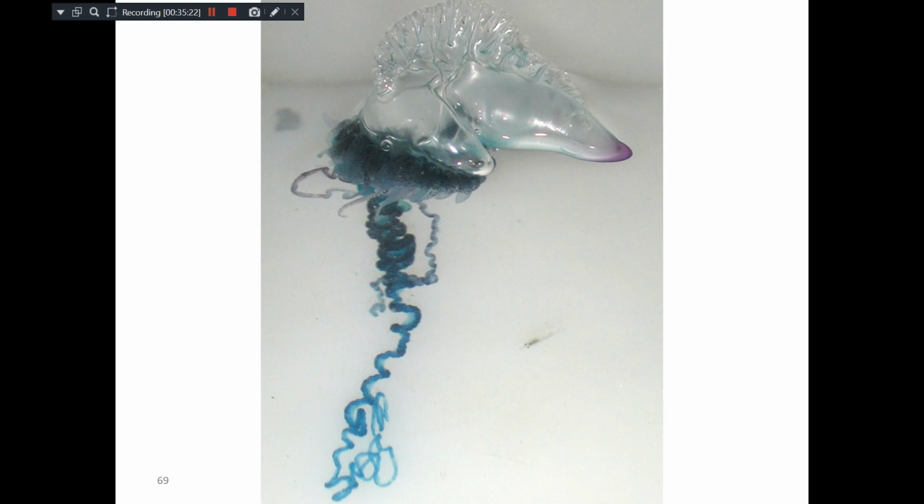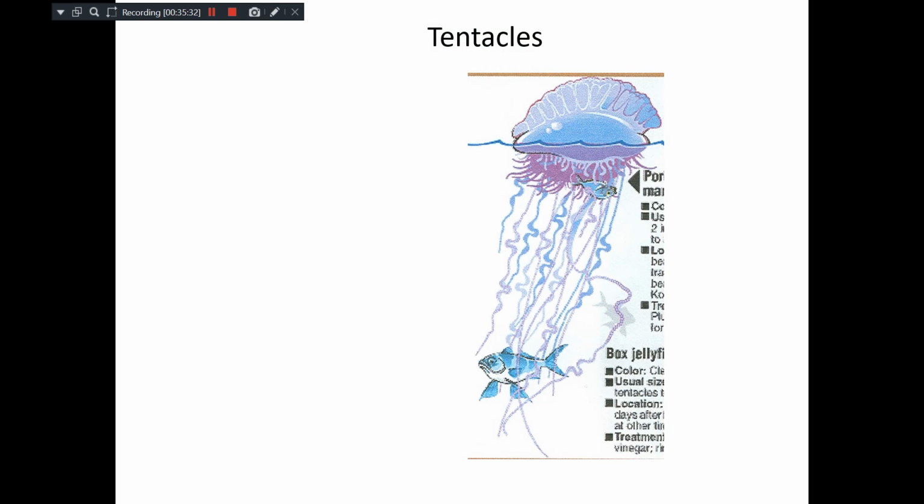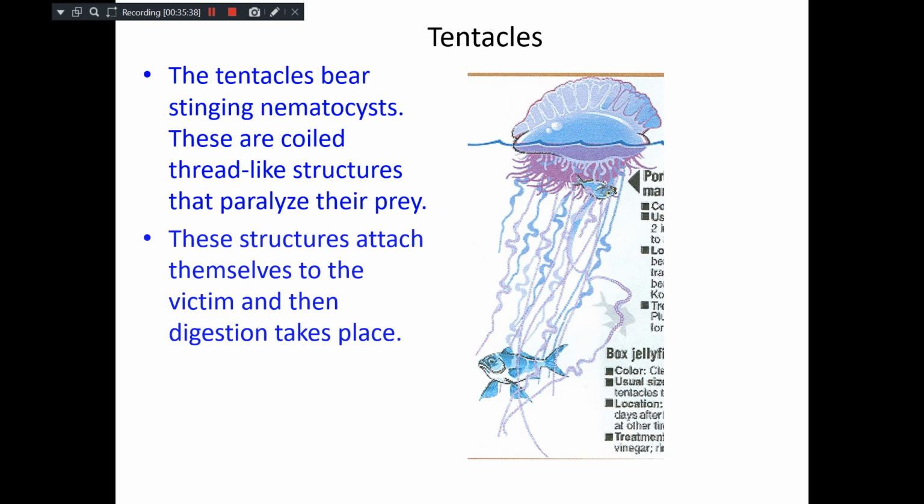See, this is how the Portuguese man of war or Physalia appears. This is the gas filled pneumatophore. These are different types of zooids. They are carrying out different functions. The tentacles, see how they can catch the prey. Tentacles bear the stinging nematocysts here. These are coiled thread-like structures and that paralyzes the prey.